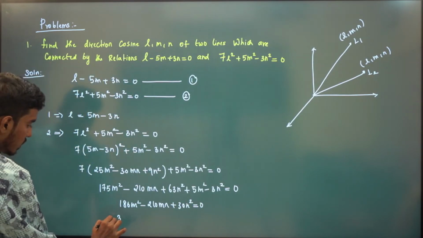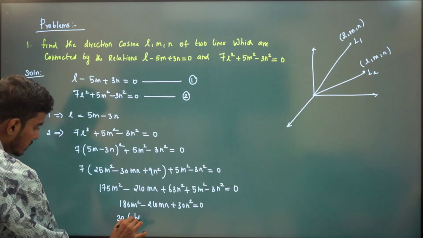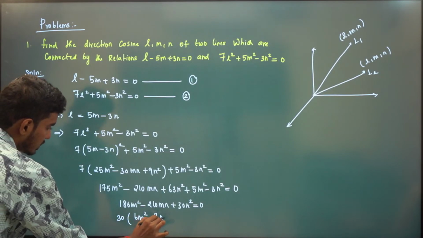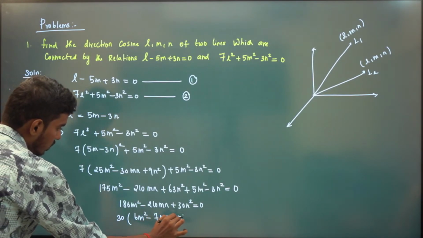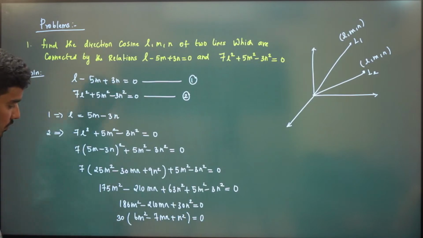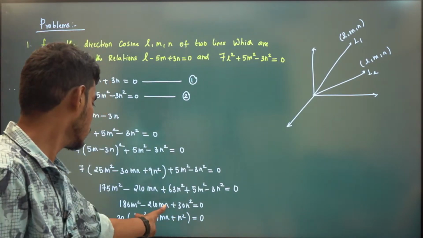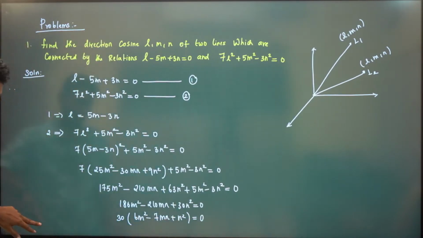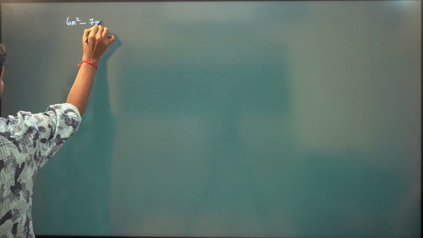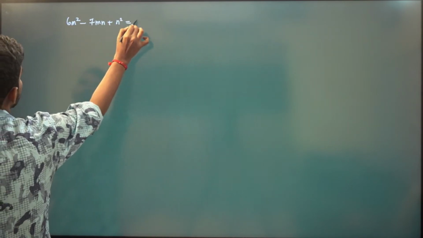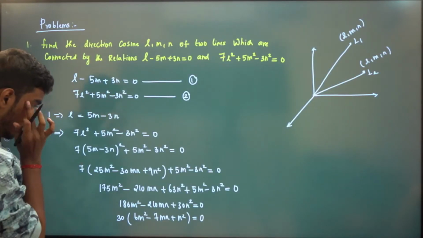So if I take 30 outside, this will be 6m square minus 7 times mn plus 2n square is equal to 0. So 30 is not equal to 0, that means this has to be 0. So we have 6m square minus 7 times mn plus 2n square is 0, right?